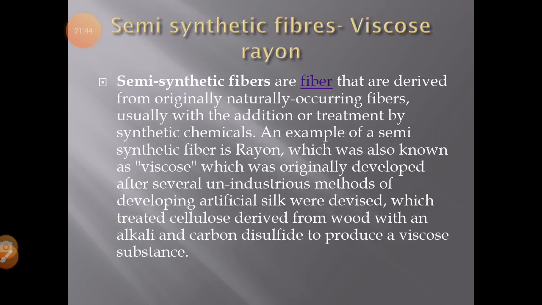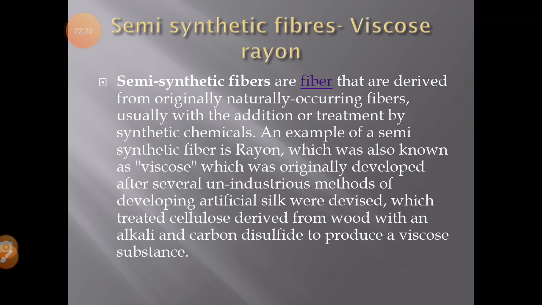One is the semi-synthetic fibers and the second one is the purely synthetic fibers. So what are the semi-synthetic fibers? Semi-synthetic fibers are obtained from some natural polymers. The most common examples are rayons, with the addition or treatment by synthetic chemicals. Actually, in semi-synthetic, some monomers of the natural fibers are there, and some monomers of the synthetic fibers are there.